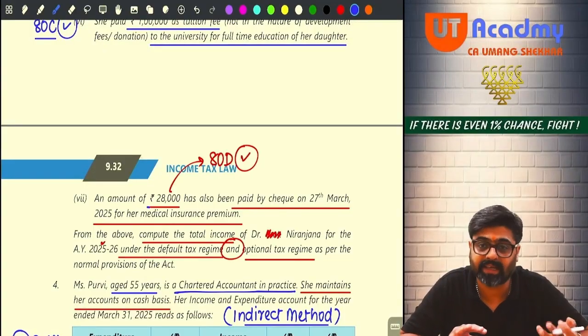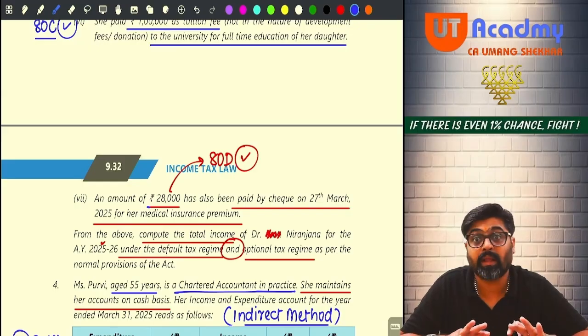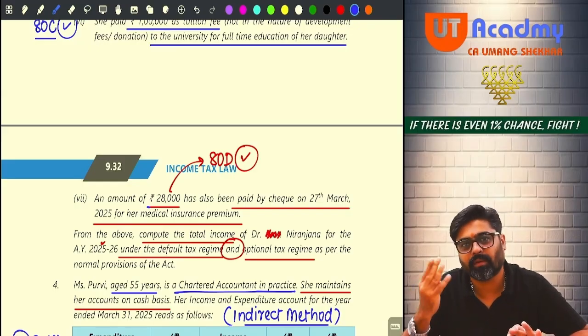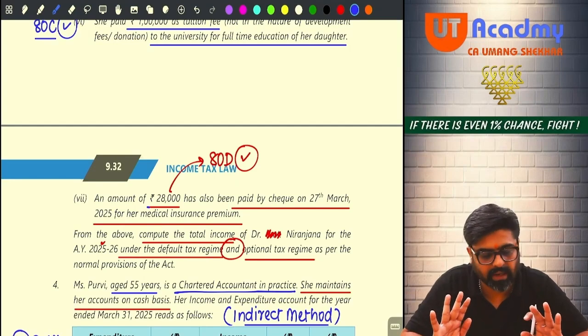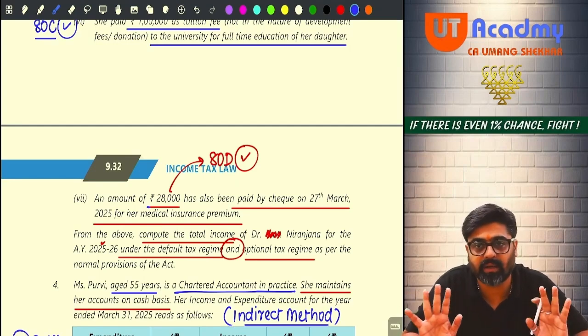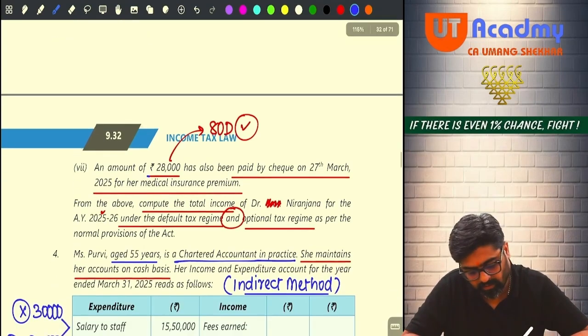Yes, it is paid by cheque, hence it will be allowed. But the limit will be 50,000. So subject to 50,000, this entire 28,000 can be claimed as a deduction. Yes or no? Next one.